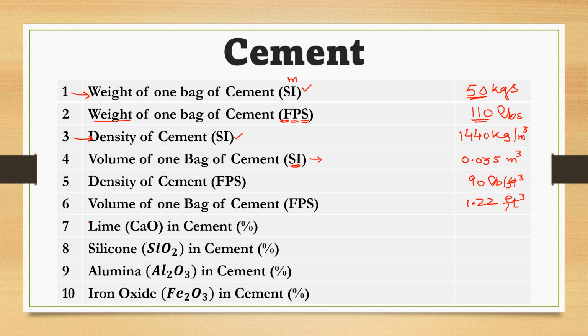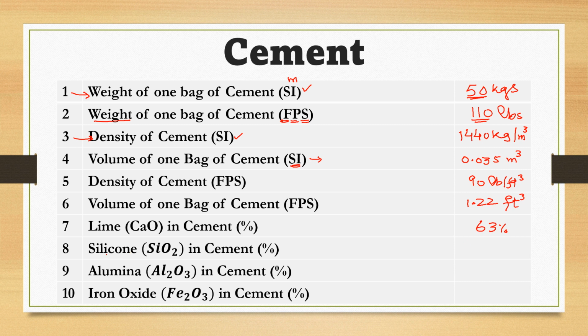Now, these four questions are in series. Content of lime in cement, content of silicon, content of alumina, and content of iron oxide. When cement is blended, different constituting elements of cement have specific percentages. Lime, which is known as calcium oxide, lime is a shorter name or technical name, and its chemical formula is calcium oxide. Its percentage in ordinary Portland cement is 63%.